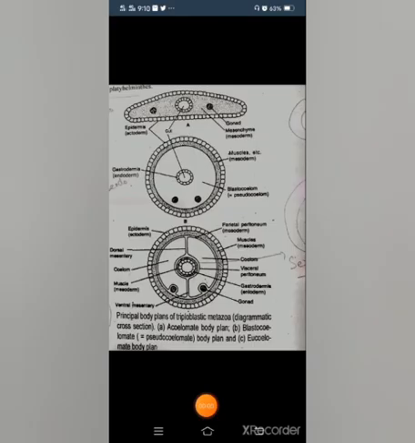These figures also show body plans of triploblastic metazoa, in diagrammatic cross section. A is the acoelomate body plan, B is the blastocoelomate. You can see the remnants of the blastocoel in the pseudocoelomate body plan, and C is the eucoelomate body plan.